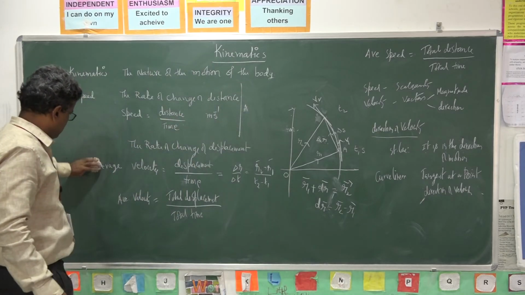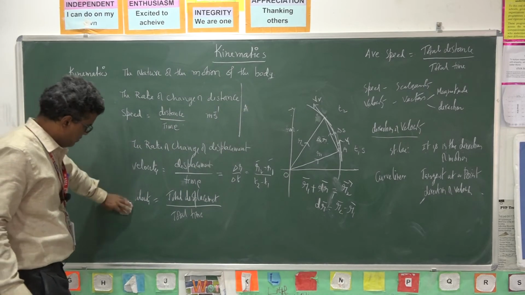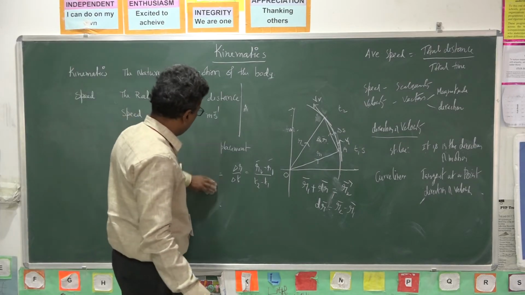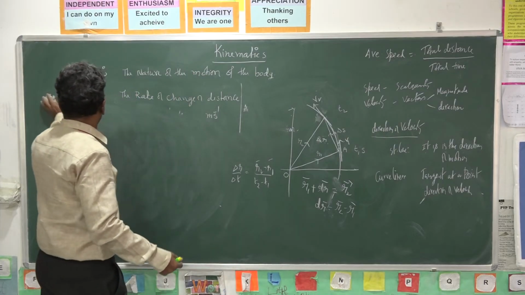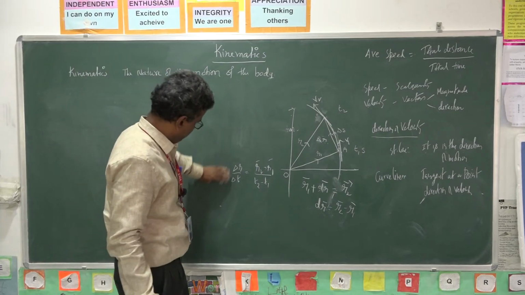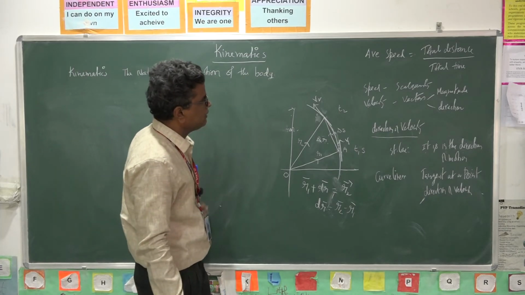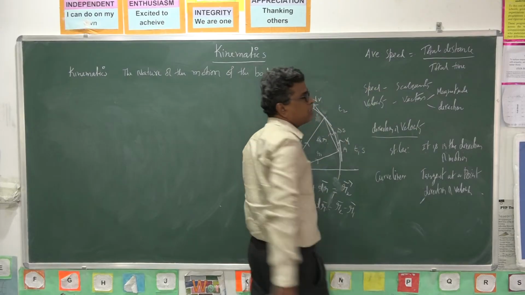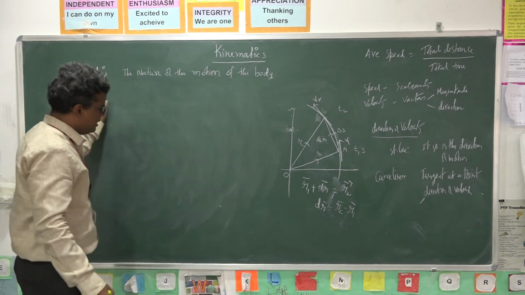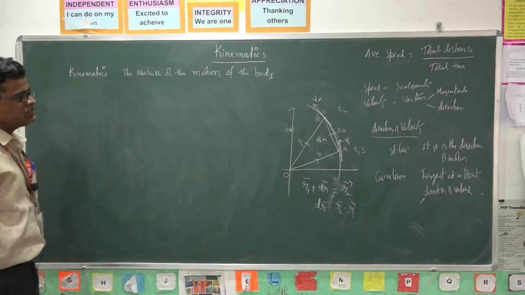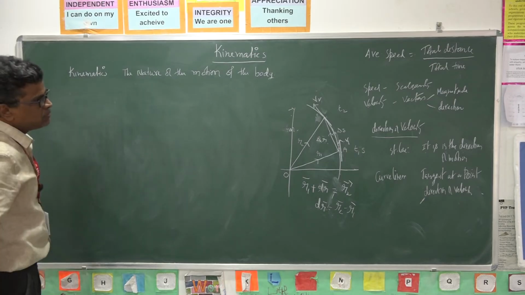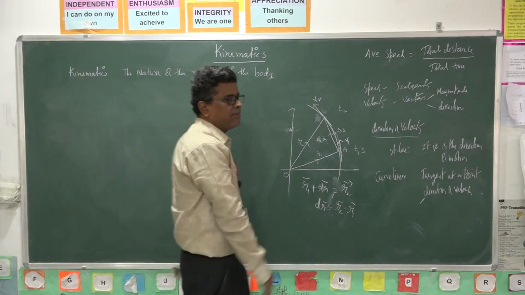Next, if a body moves in a straight line, speed and velocity both will be the same. Next, suppose you find the average speed and average velocity.